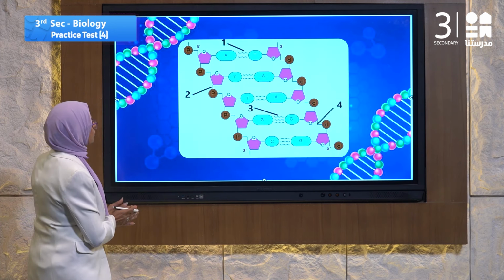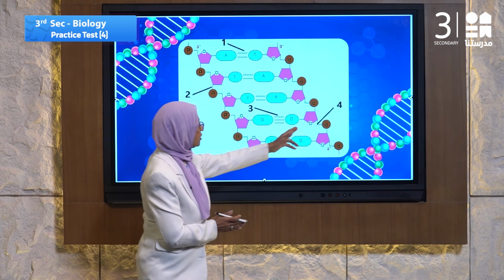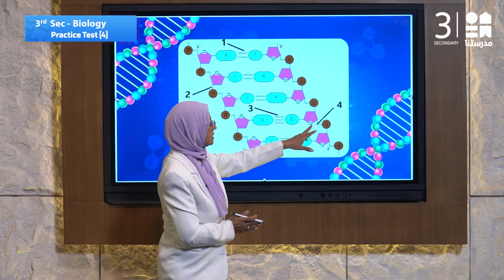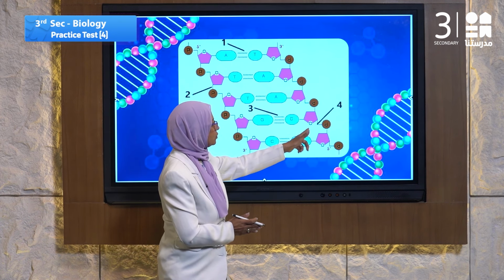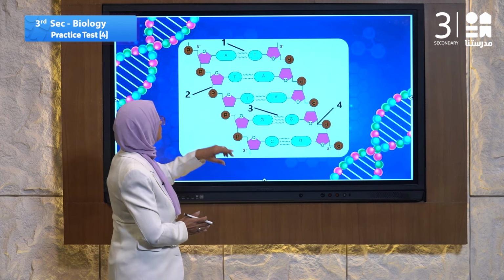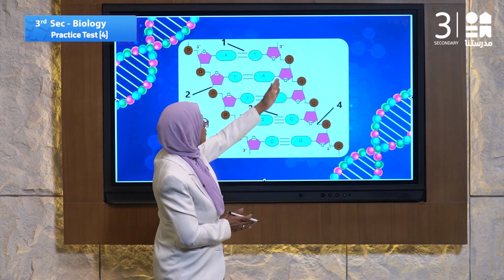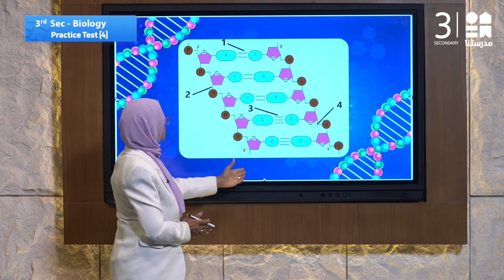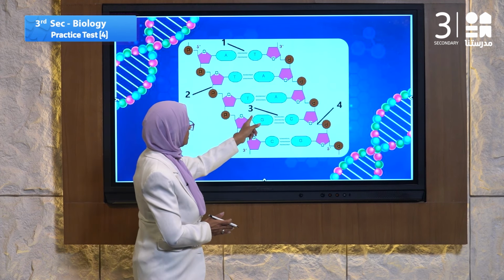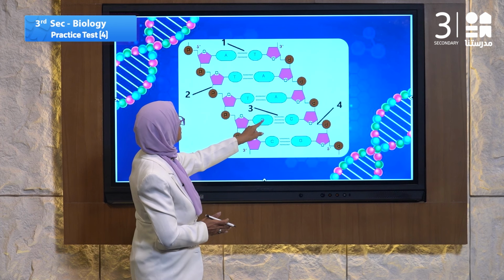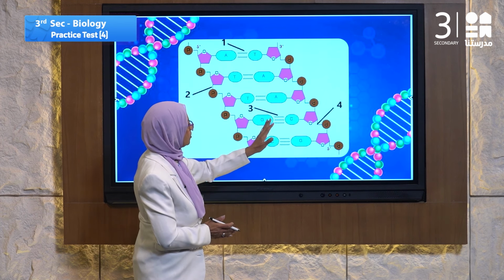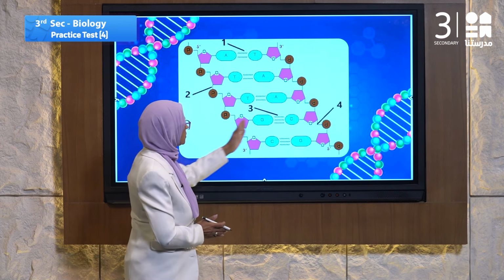Where is the bond? Here is a structure. Number 4 is a structure, pointing to a carbon atom. 1 is a bond, but not a bond between the building blocks. 3 is a bond, but not a bond between the building blocks.